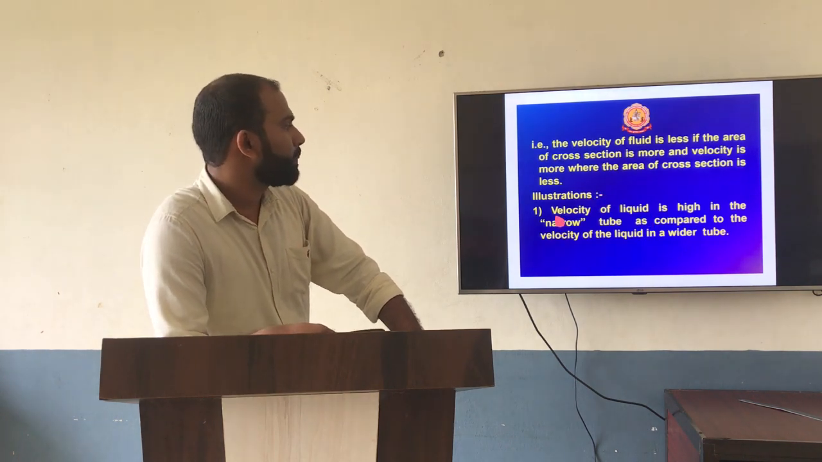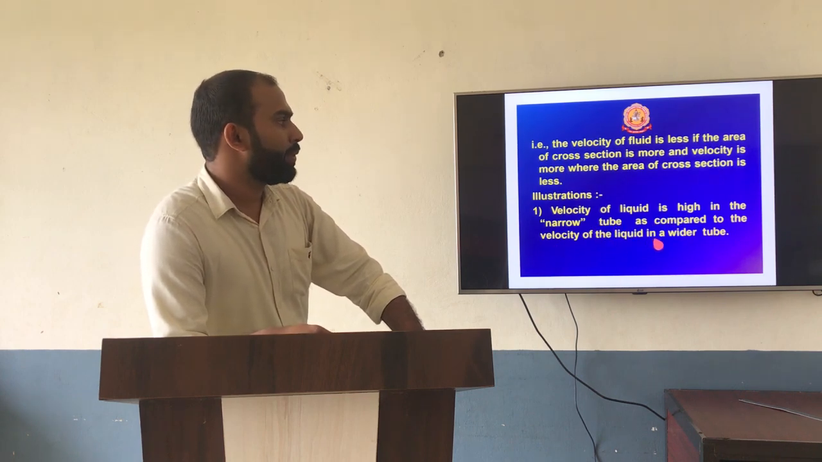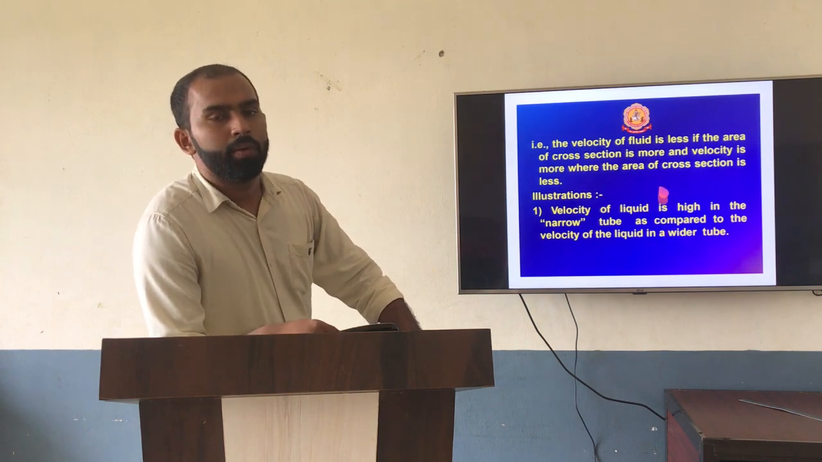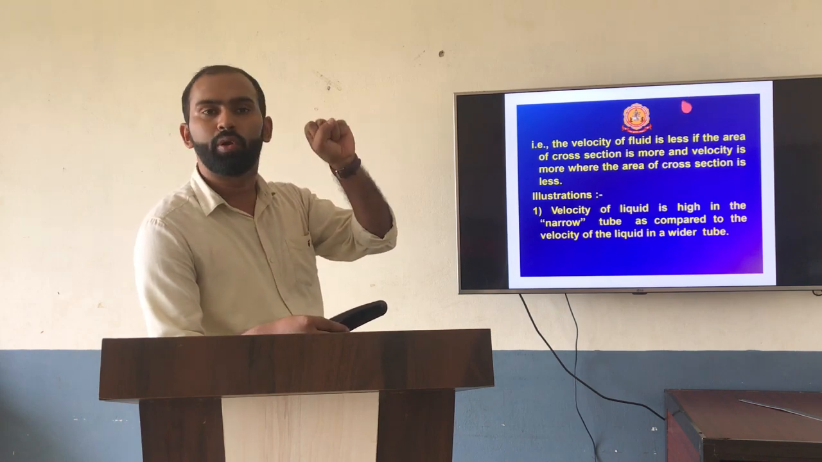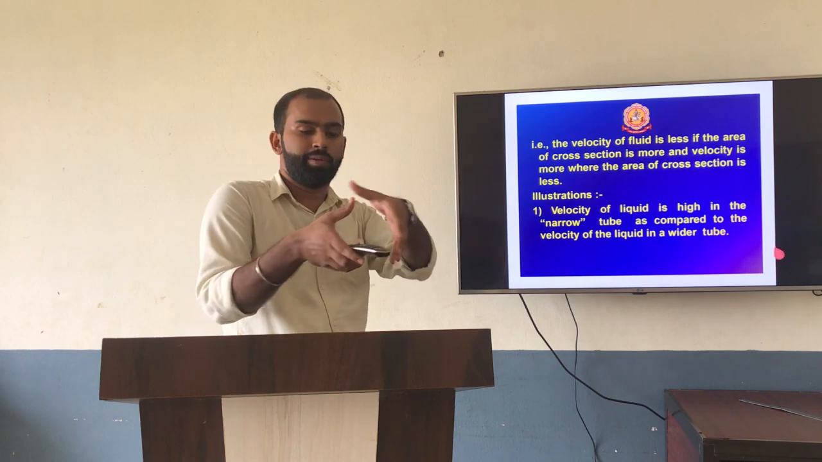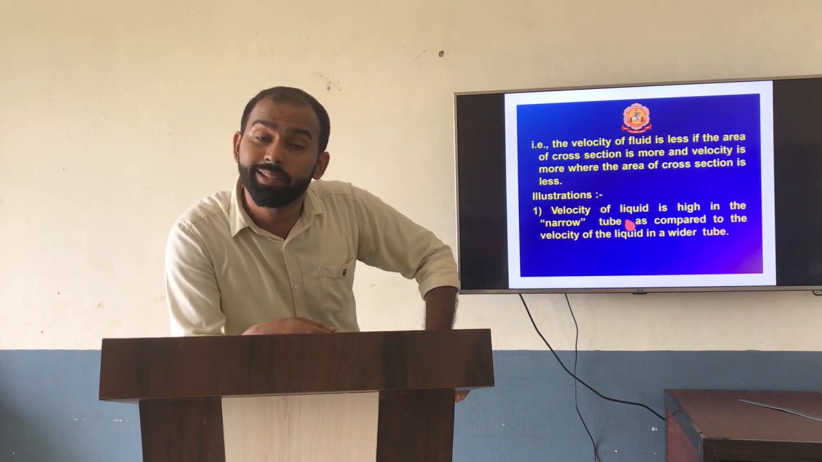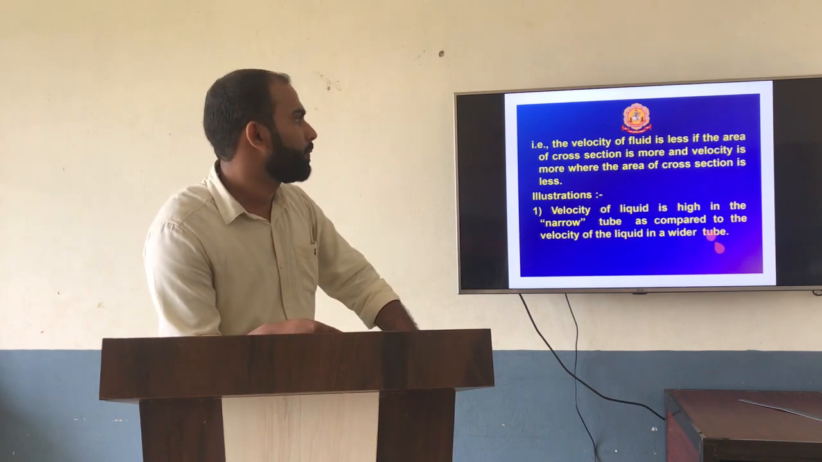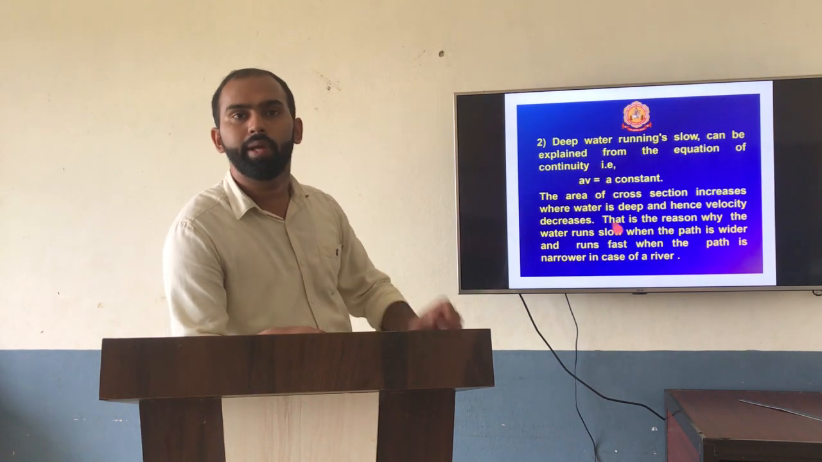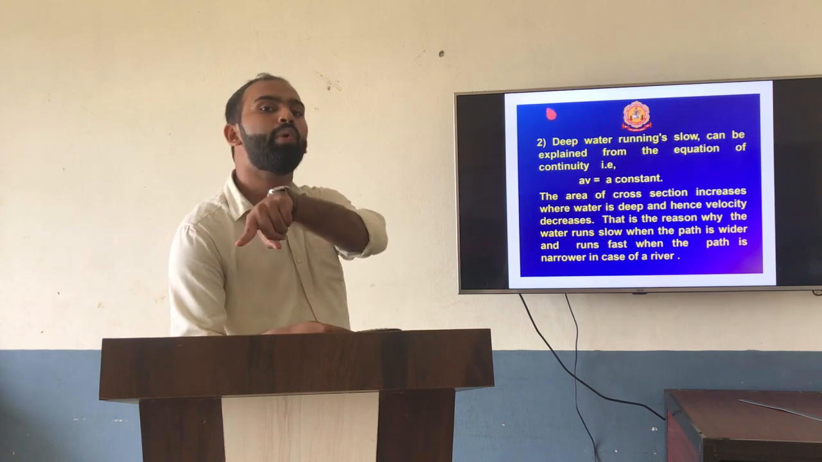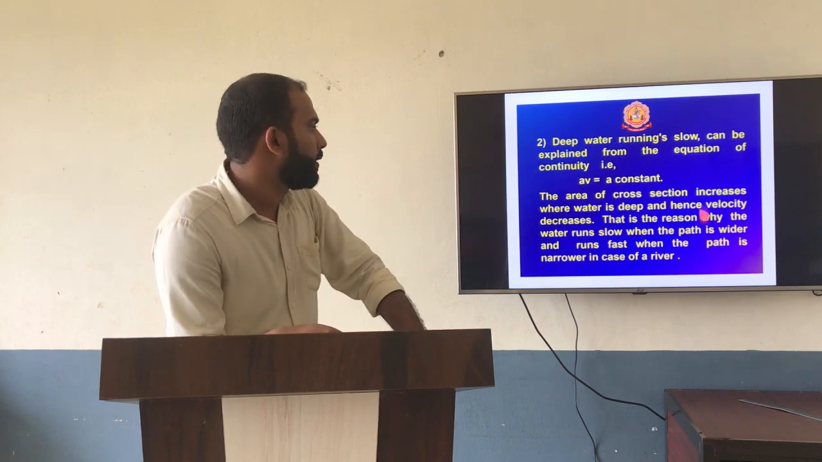See, in the illustration, the velocity of a liquid is high in the narrow part as compared to the velocity of a liquid in the wider part. Is that correct? Velocity increases in a narrow-shaped tube. If the tube has a larger area of cross section, the flow will decrease over there. That's what they are saying. Flow decreases in the sense that velocity decreases. So AV is equal to constant, as I told: A1 V1 is equal to A2 V2 is equal to constant. This is what exactly we can find under the equation of continuity.